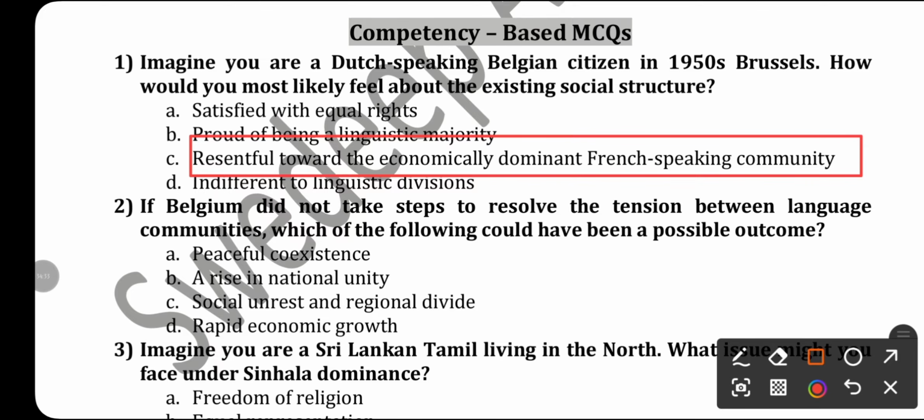Next question, if Belgium did not take steps to resolve the tension between language communities, which of the following could have been a possible outcome?